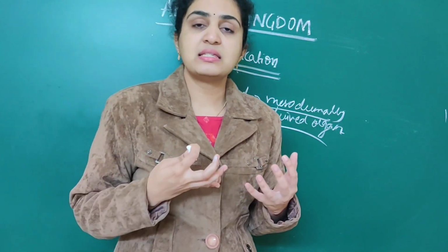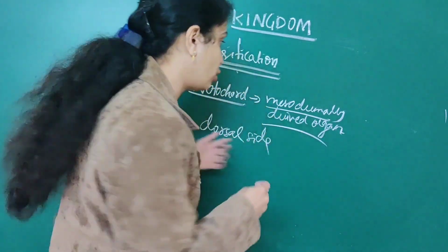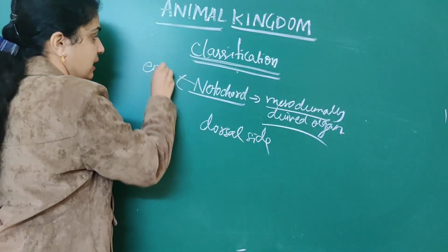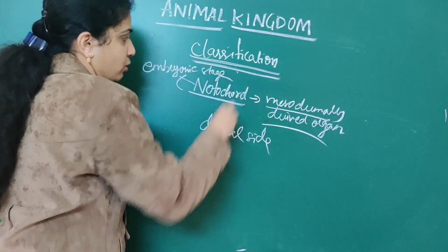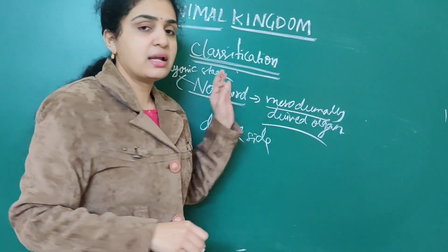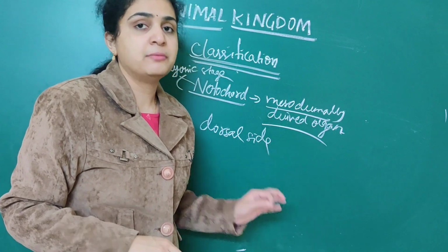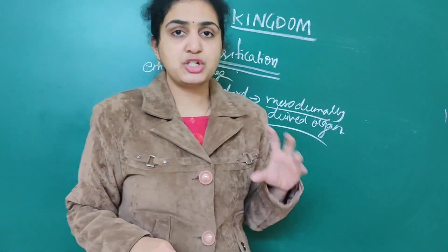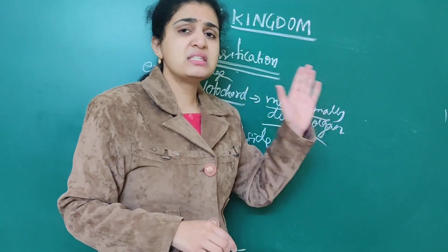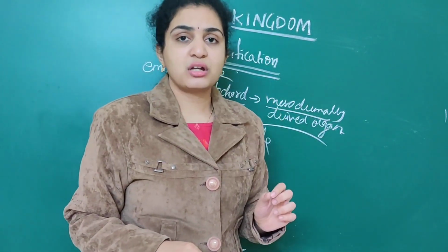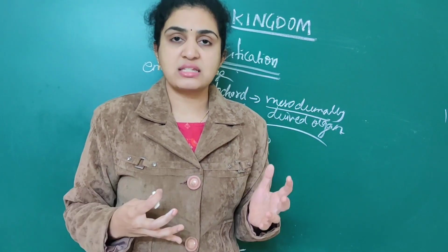It is mostly present in the younger stage, that is, in the embryonic stage, the notochord is present. Important point to remember: notochord is present in the embryonic stage and it is a mesodermally derived organ that is present on the dorsal side. If you want to first differentiate, you should first start with what notochord means. It is a rod-like structure, a mesodermally derived organ that is present on the dorsal side.